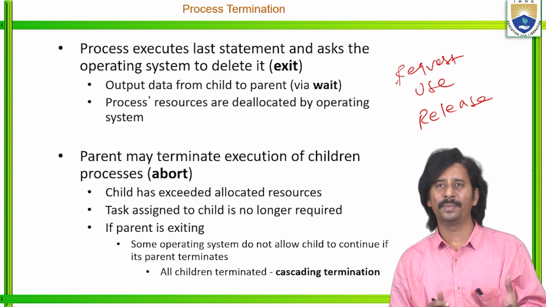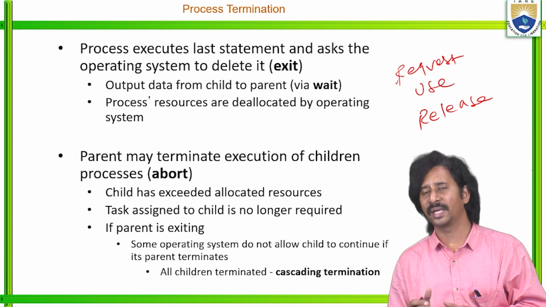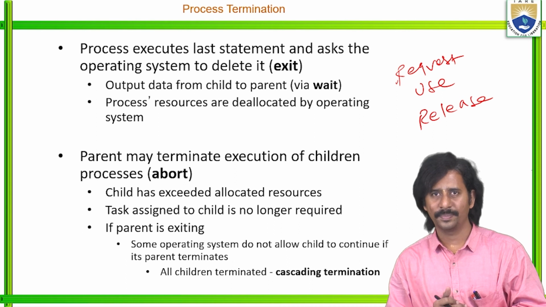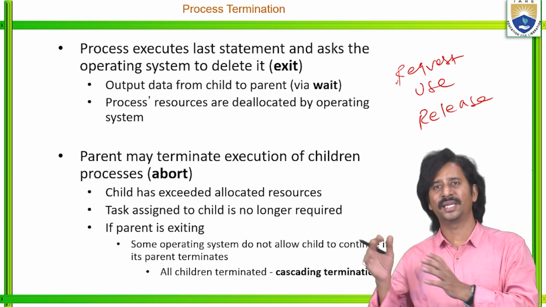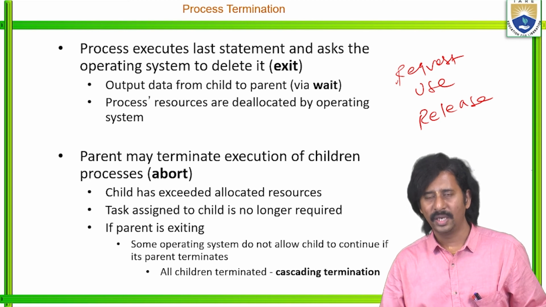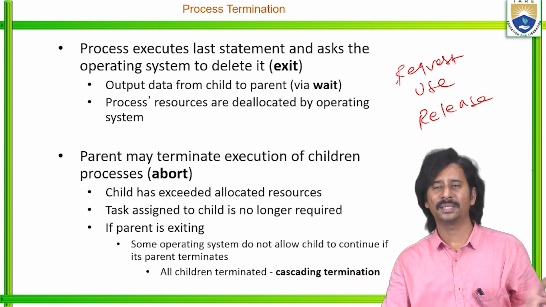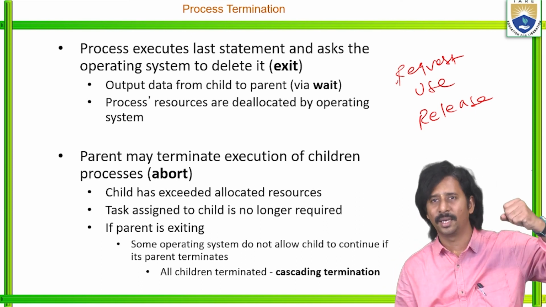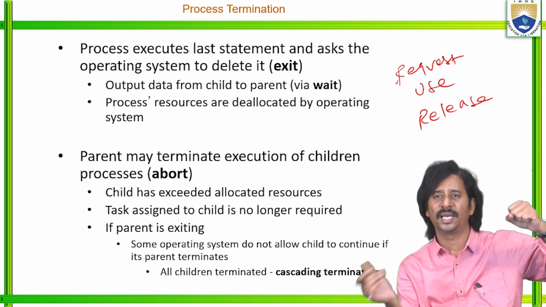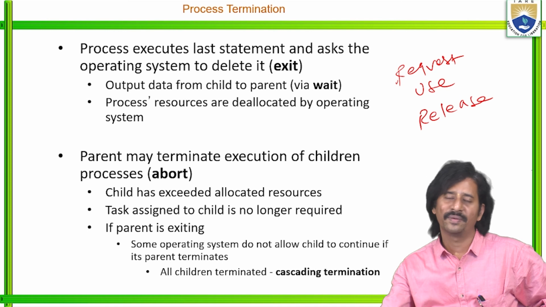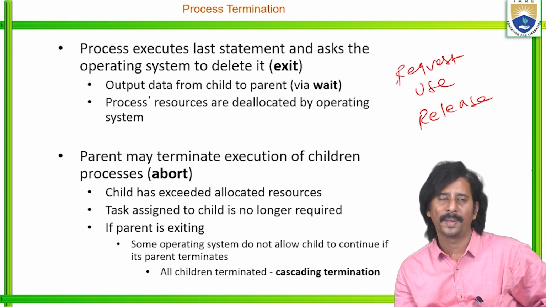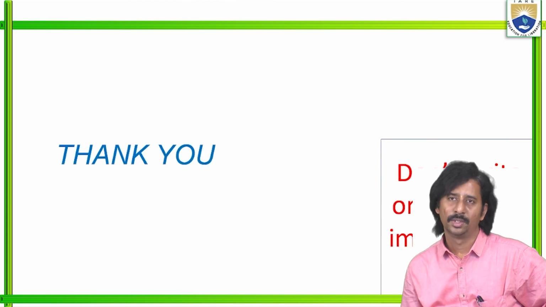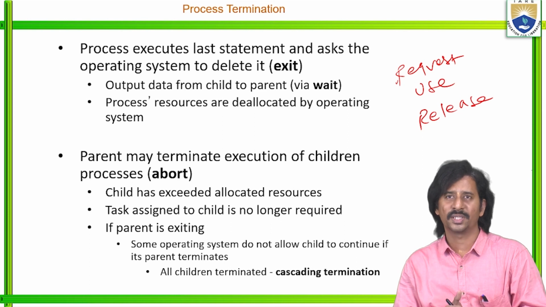Now the parent may terminate the execution of the child processes. That is what we call abort. The child has exceeded allocated resources, or the task assigned to the child is no longer required. If the parent is exiting, then what happens? Some operating systems do not allow the child to continue if the parent is terminated. So the root is no longer executing, then how can the child nodes be executed? So all children are terminated. That particular operation we call cascading termination. So this is the process concept.